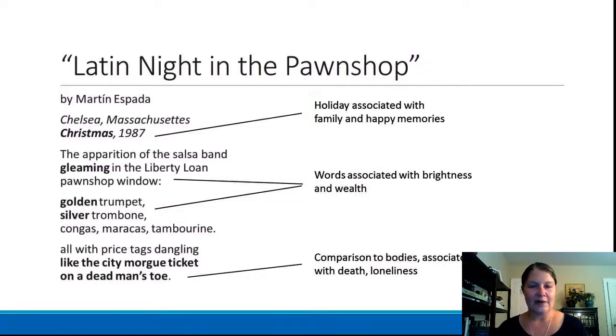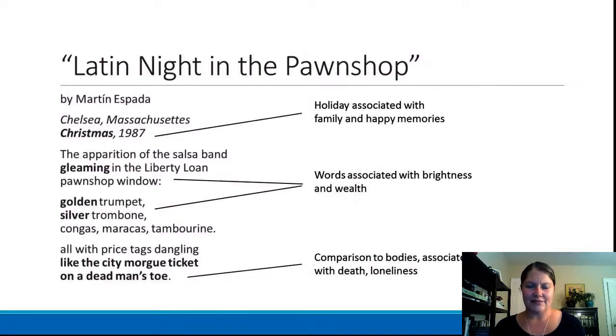And then another word that I've highlighted is the word gleaming, which is a word that I see as being associated with brightness. So things that gleam are full of light and they're bright. And then I've also highlighted the words golden and silver, which are also associated with bright. Like we think of these as metals that shine, and also associated with wealth. So these are things that we think of associated with treasure and money.